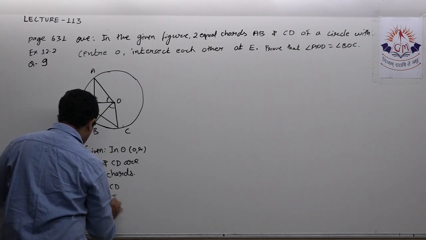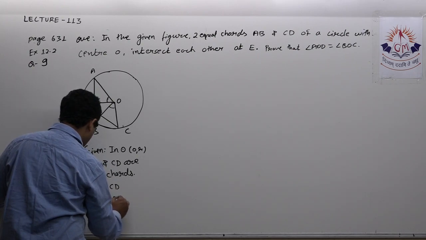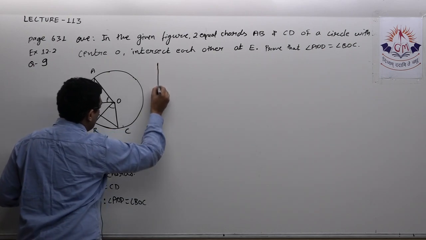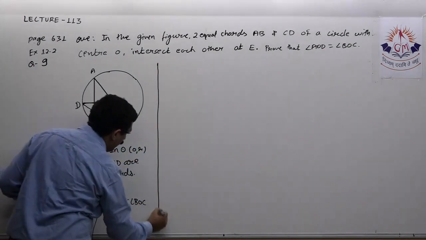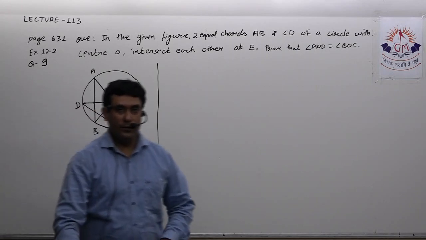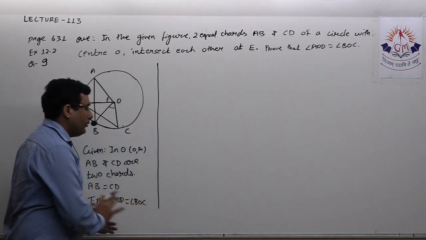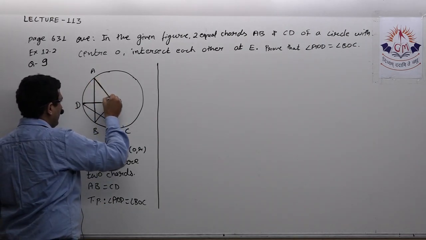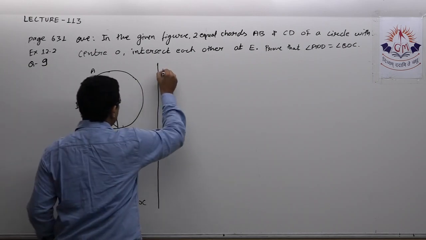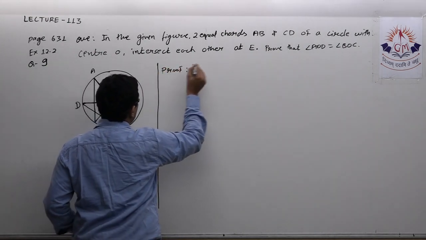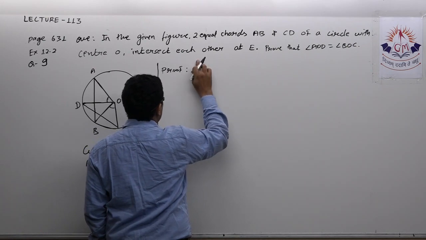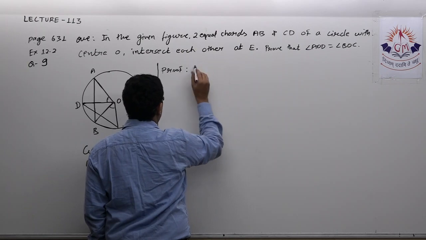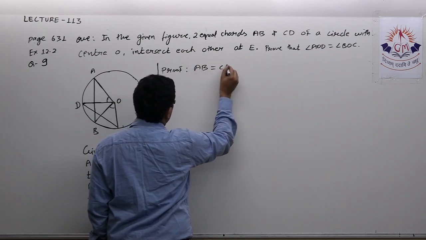To prove angle AOD is equal to angle BOC. We know that if there are two chords, they subtend equal angle at the center. In the last lecture, we saw that theorem. Actually, I gave that theorem for your homework: equal chords subtend equal angles at the center. So we'll start with that proof. AB is equal to CD, given.